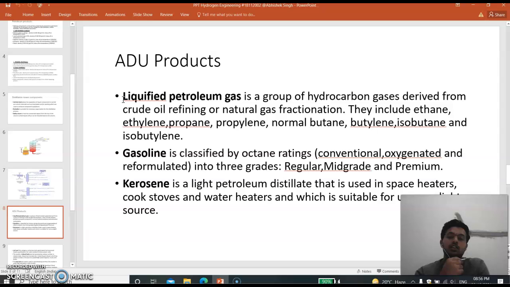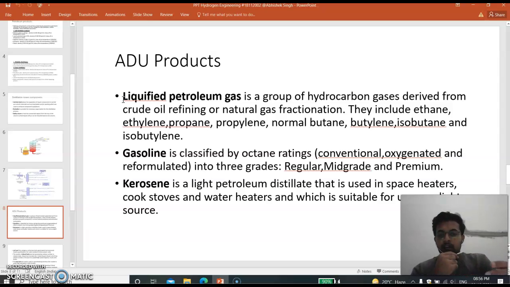Now the ADU products, one by one I will discuss. The first, lighter, as we all know, is liquid petroleum gas, also known as LPG, a group of hydrocarbon gases derived from crude oil refining or natural gas fractions. Now the second one is gasoline, classified by octane ratings, conventional, oxygenated and reformulated, into three grades: regular, mid grade and premium.